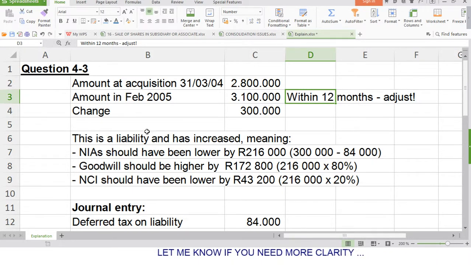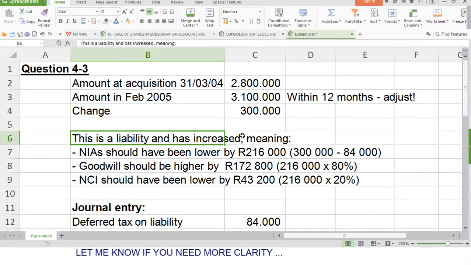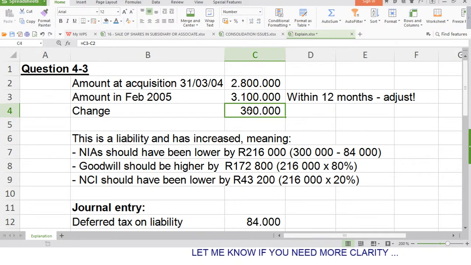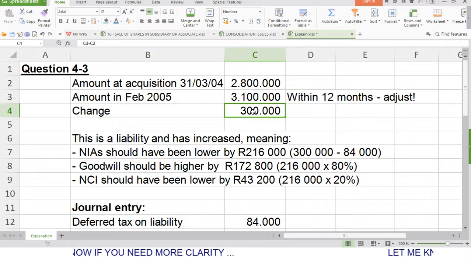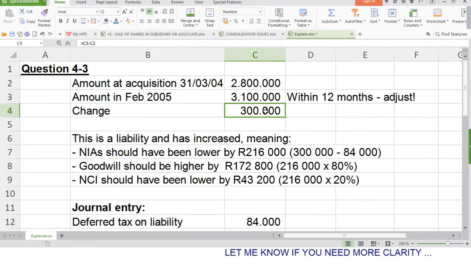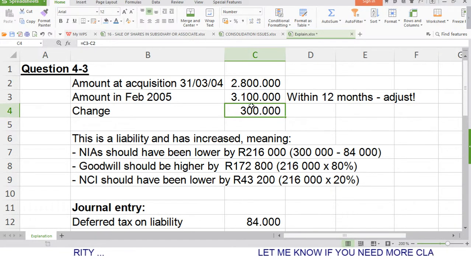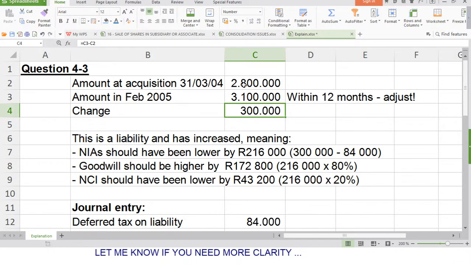All right, now these are the notes I prepared pertaining to this information. If the post-retirement liability was understated at acquisition, it means that the net identifiable assets at acquisition were overstated, because we're supposed to have reduced the net identifiable assets at acquisition by 3.1 million, but we reduced them by 2.8 million.